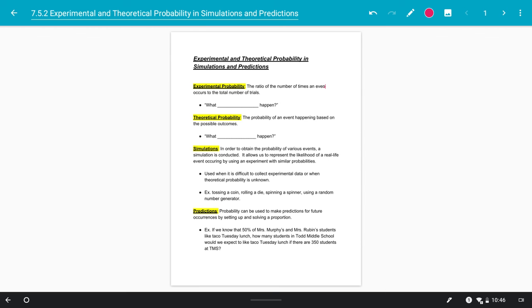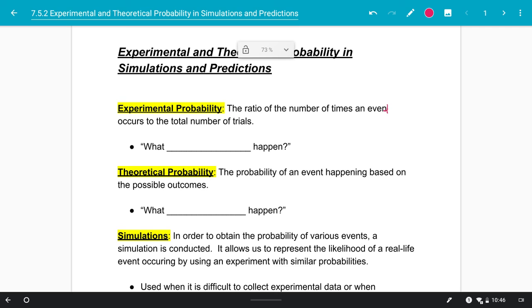Today we're going to be talking about experimental and theoretical probability in simulations and predictions. So there's a whole lot of unknown in that. There's 4 words that we need to understand in order to understand what this lesson is talking about. Experimental and theoretical probability are 2 different ways that we can look at the probability of things. The names kind of give it away, which is really nice.